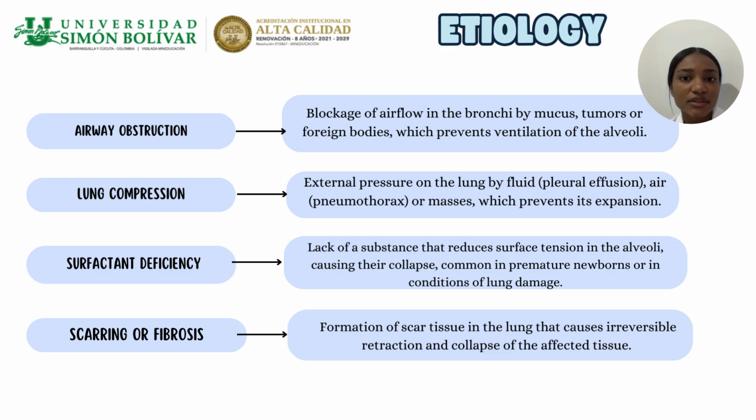Surfactant deficiency: the reduced surface tension in the alveoli causes their collapse, common in premature newborns or in conditions of lung damage. Scarring or fibrosis: formation of scar tissue in the lung causes irreversible retraction and collapse of the affected tissue.